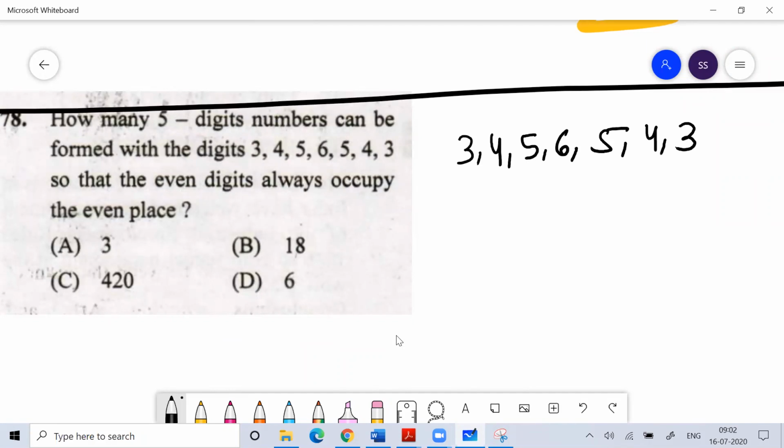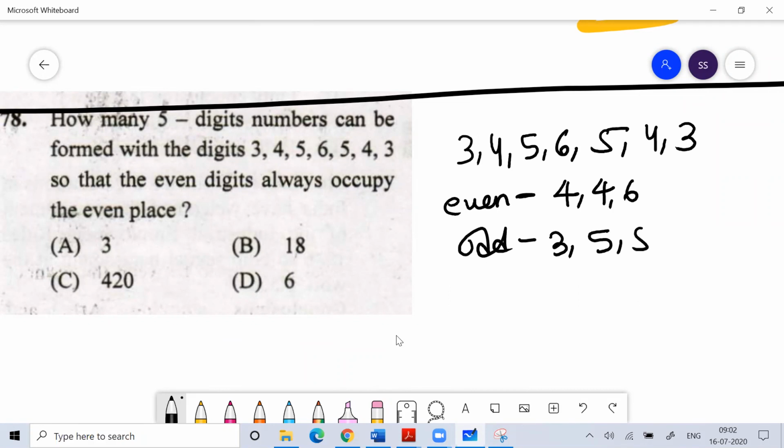How many even digits do you have? The even digits are 4, 4, 6. How many odd digits are there? The odd digits are 3, 5, 5, 3. Sorry, you have 3 even digits and you have 4 odd digits.